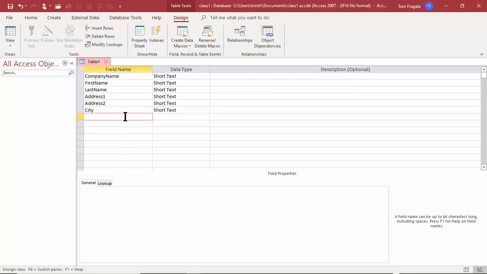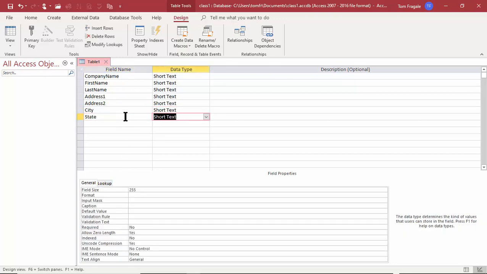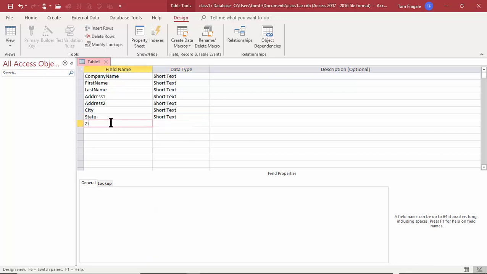Now for the state, in that case, I want to give it a specific field size. So let's say we go with the 2-character state. So I'll type in 2 for the field size. So that'll actually limit them to 2 characters. They won't be able to type in more than 2 characters because of that field size. So there is a specific purpose for that. Now also, we'll do something else with the state a little bit later on. So let's have a zip code.